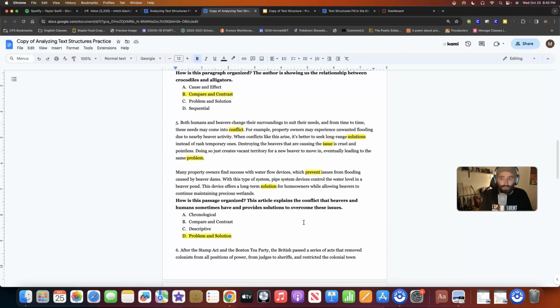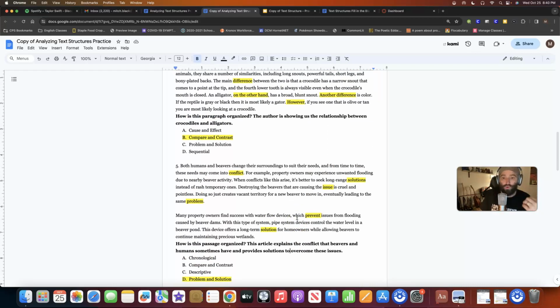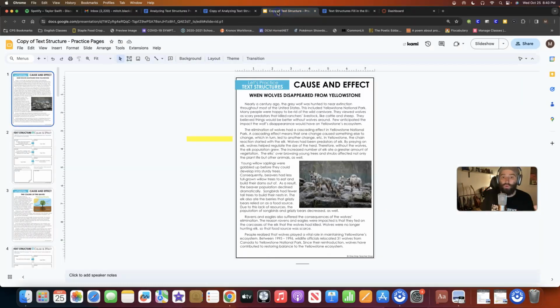Now, I know this was a longer video, but I really wanted to talk about each one of these. Now, these are shorter passages. We're going to take a mastery check after you complete 6 through 10, and then we want to work on these longer passages. You can see it tells you what each one is. That's this week. And then next week, we're going to go into passages similar to this, but without me telling you what that is. And then ideally, we're ready for a quiz or the test if possible.